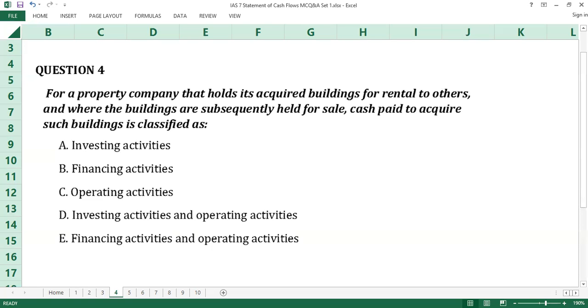Question number 4. For a property company that holds its acquired buildings for rental to others, and where the buildings are subsequently held for sale, cash paid to acquire such buildings is classified as dash. A, investing activities. B, financing activities. C, operating activities. D, investing activities and operating activities. E, financing activities and operating activities. Your time counts.